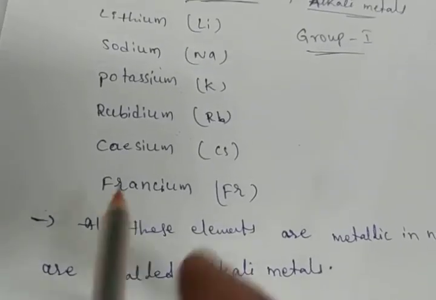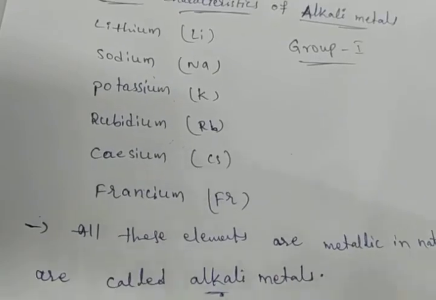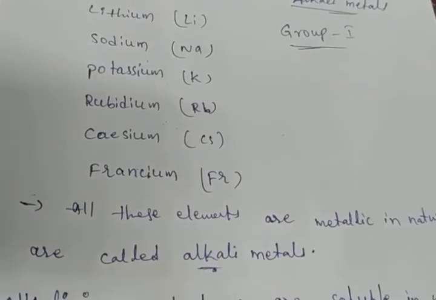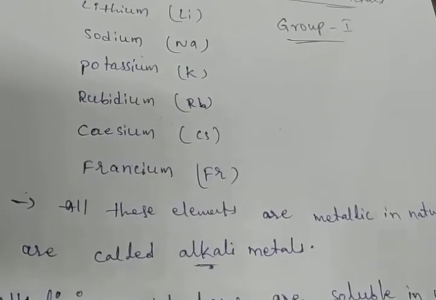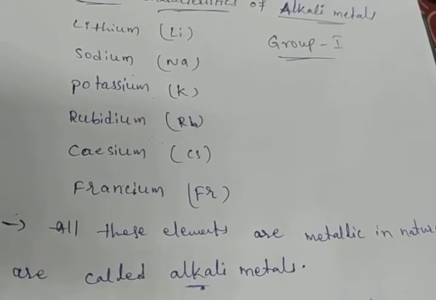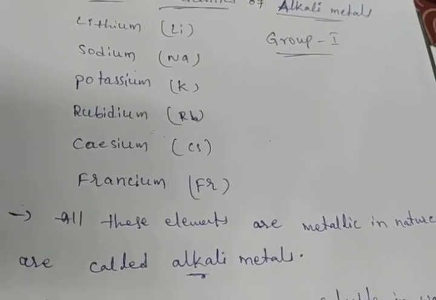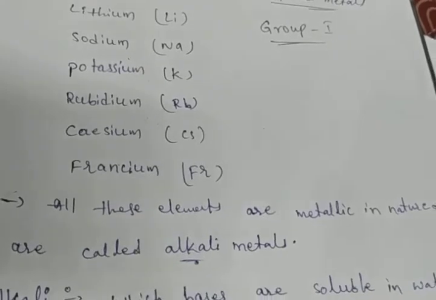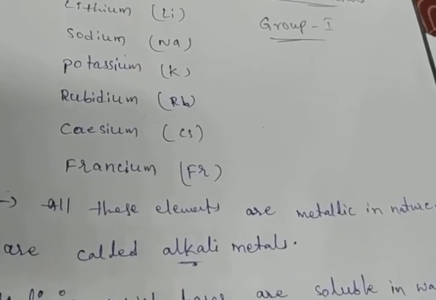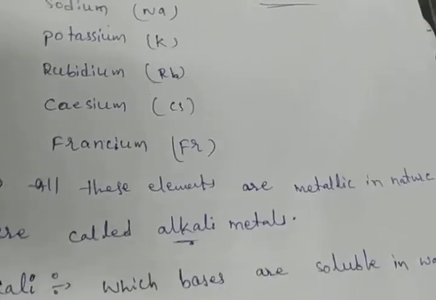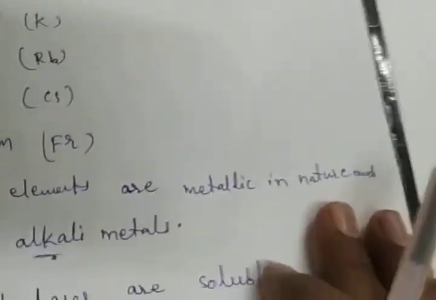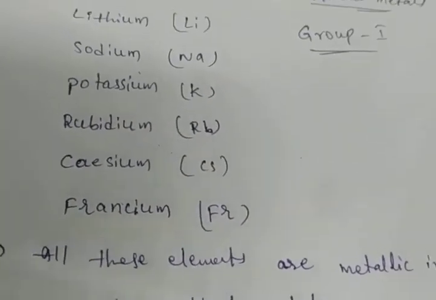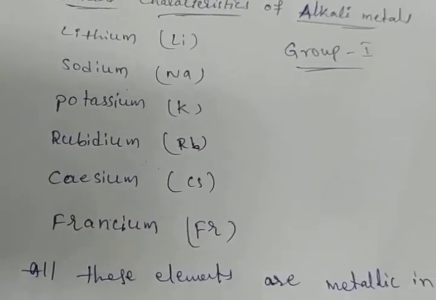But in this group, hydrogen is also there. Hydrogen we do not consider an alkali metal, but its properties resemble those of the alkali metals. That's why it is kept in the first A group. When talking about the alkali metals, we discuss them without hydrogen.